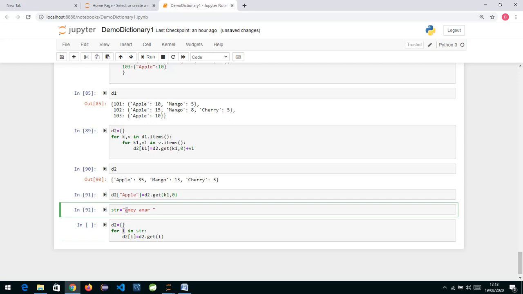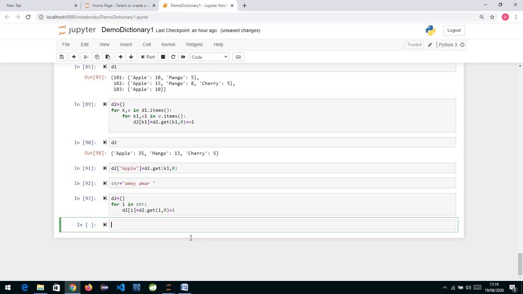If I say A, now in this dictionary A is not present, so I know the get method has a parameter for a default value. If the key is not there, then the value you want to return is 0. And now you can add +1. So if the key is not present, it will return 0, and 0 plus 1 is 1, and that is the value that will be set over here.